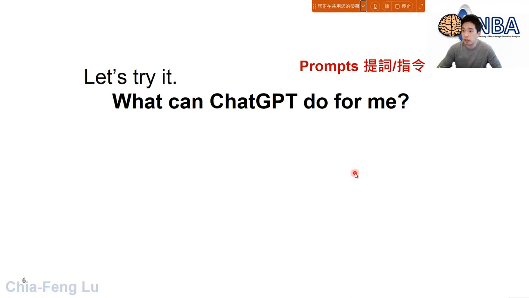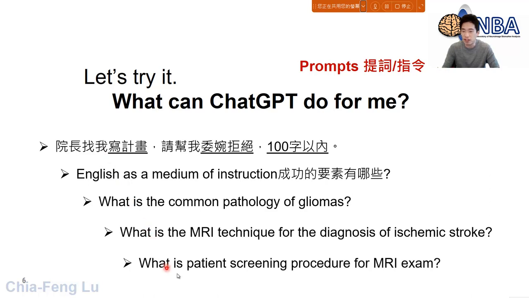So now, after this quick and basic introduction, I think I can provide you quick examples about how can we use or how can ChatGPT do for me, okay? So again, I just want to highlight, every single time when you try to communicate or ask something to the ChatGPT, you need to give a specific prompt. Supposedly, these kind of prompts should come with good conditions or certain constraints to make ChatGPT give you a better response anyway. So let me show you maybe 5 examples right here.